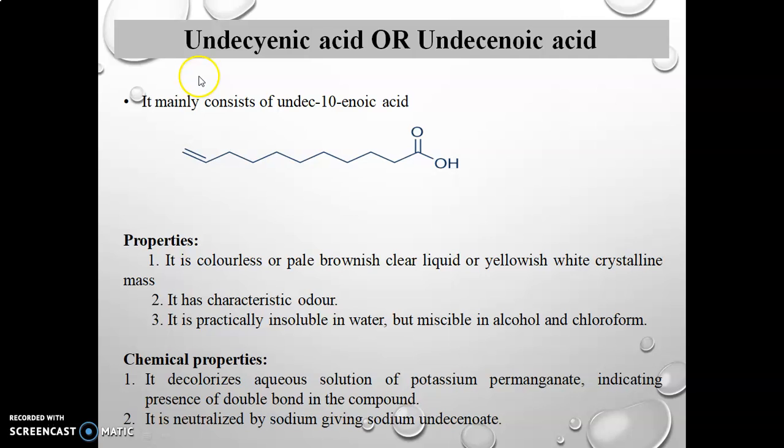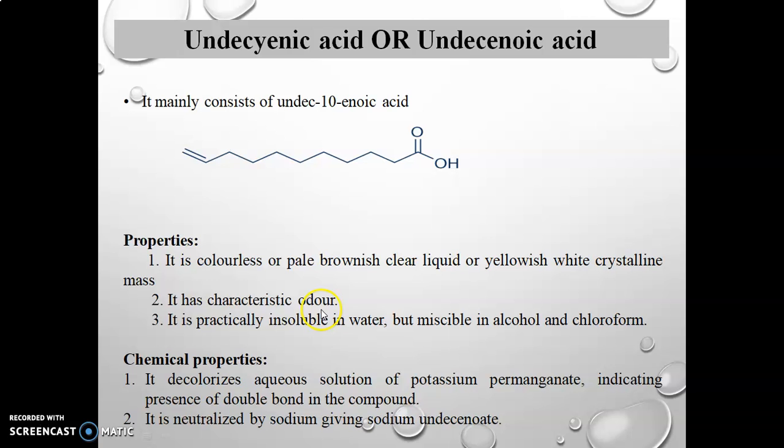Now we see the first drug, that is undecylenic acid, or it is also called undecenoic acid. This is the structure of undecylenic acid. Physical property: it is a colorless or pale brownish clear liquid or yellowish white crystalline mass.